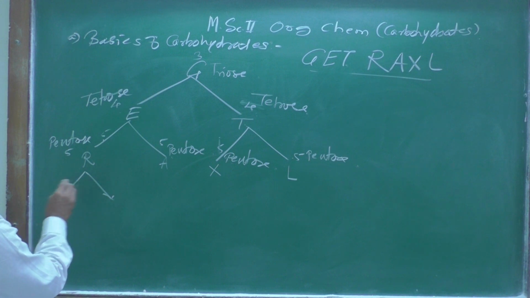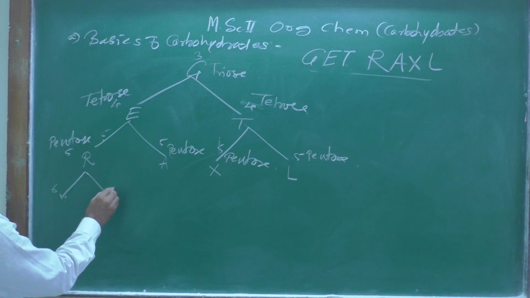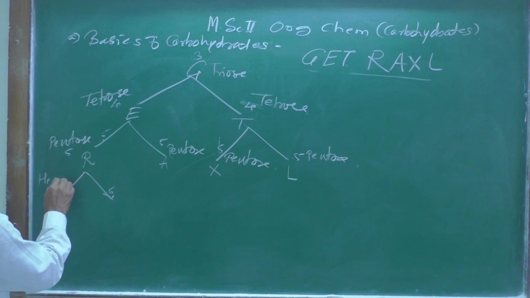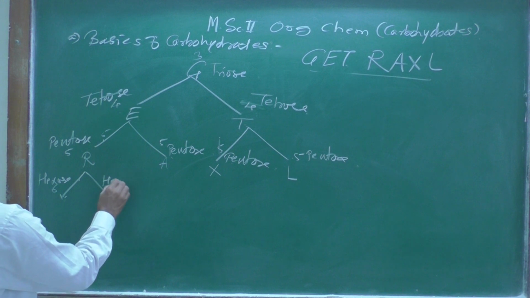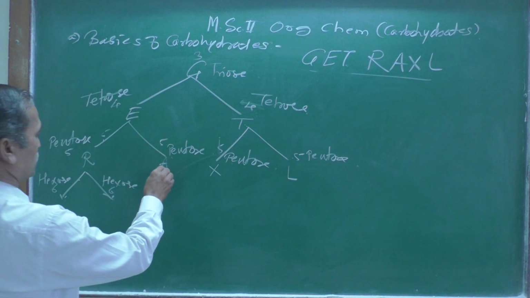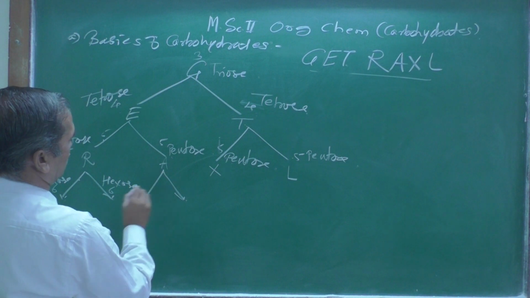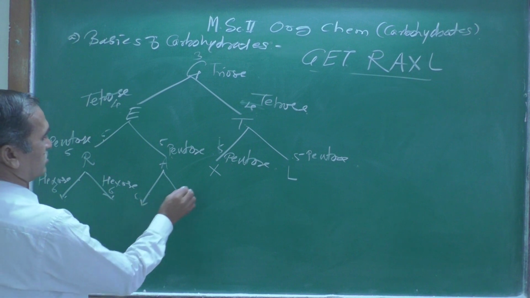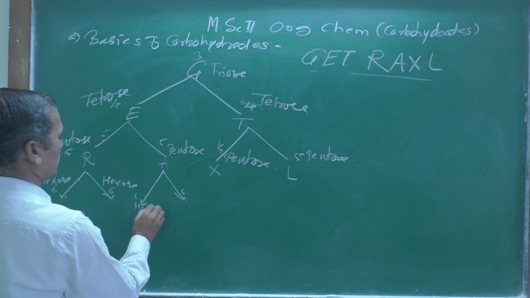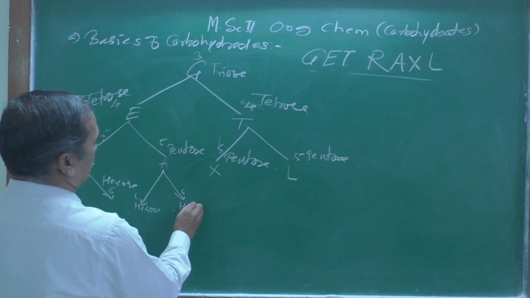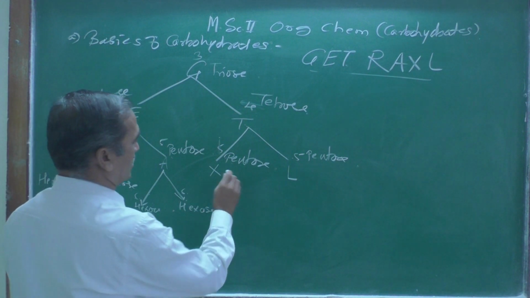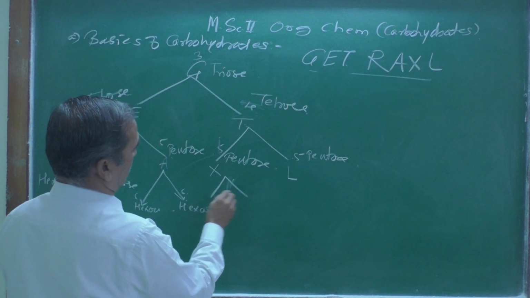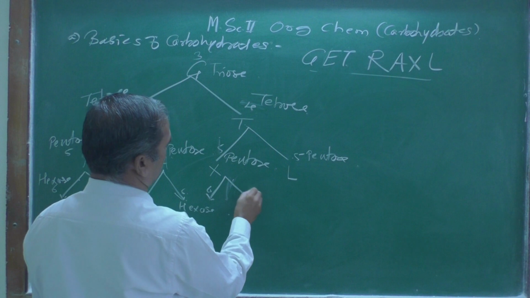So you can write, here is a 6 carbon atom, here also a 6. So this is called a hexose. Here you can call it a hexose, and this is also a hexose. And here also again these get split into 2, so that is also a 6 hexose. This one is a hexose, this is also a hexose, right? And here also you are going to get again 2, and there they are also 6 and 6 member hexose.